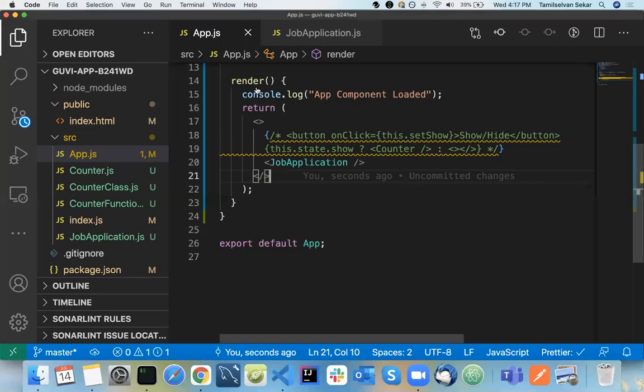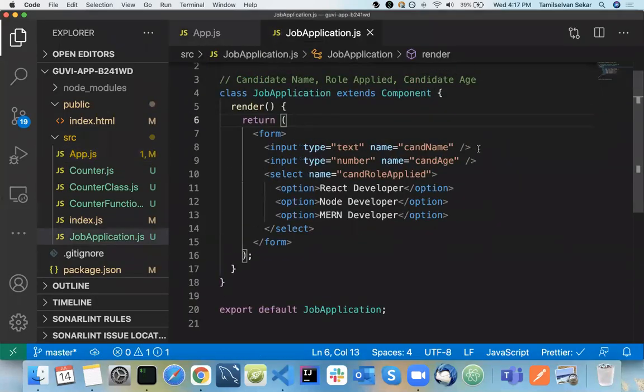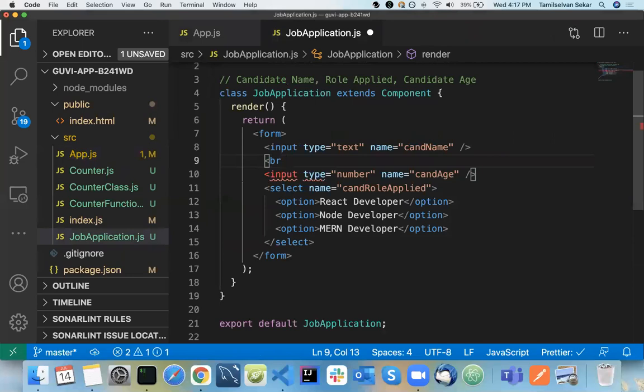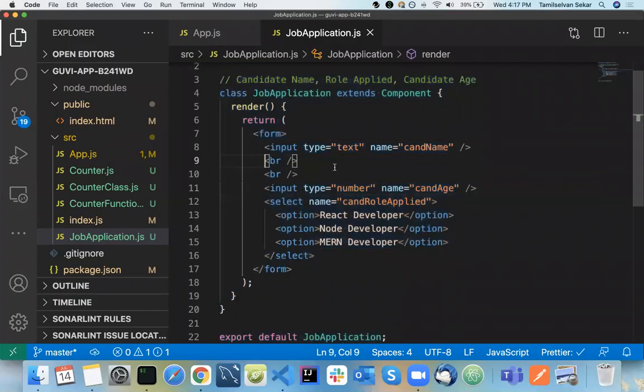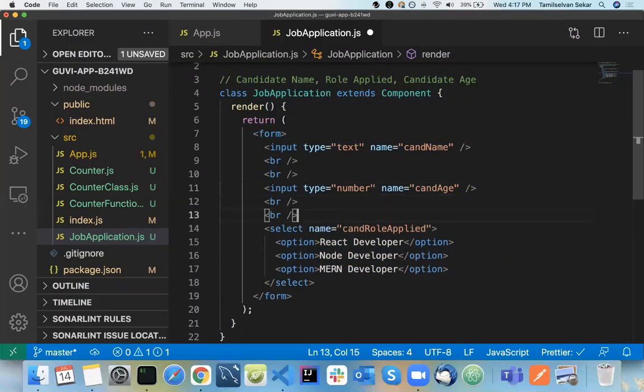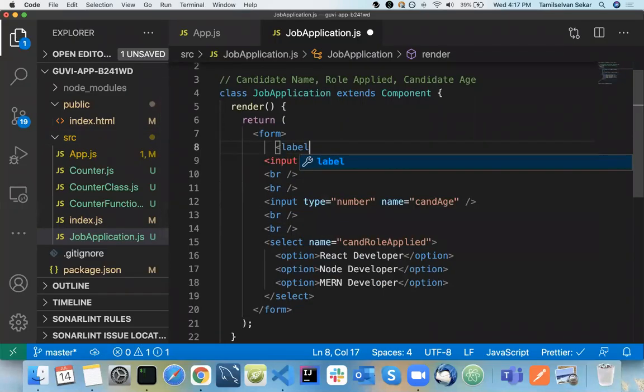So it looks weird. I can add some CSS here, or something like a BR tag, so not CSS. I can have a break here, so it will look good now. And I can have a label here. So this is the candidate name, right?